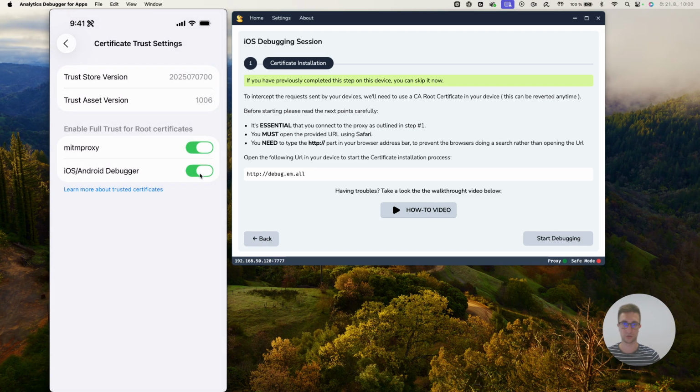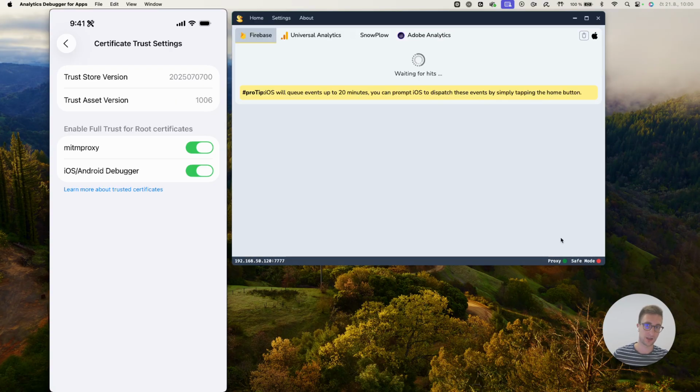I'm going to hit Continue. Right now I'm trusting this certificate and setting it as a root certificate. So I'm going to hit Continue. Right now I have done all of the settings that I needed to enable the debugger for Analytics Debugger. So let's verify if it works properly.